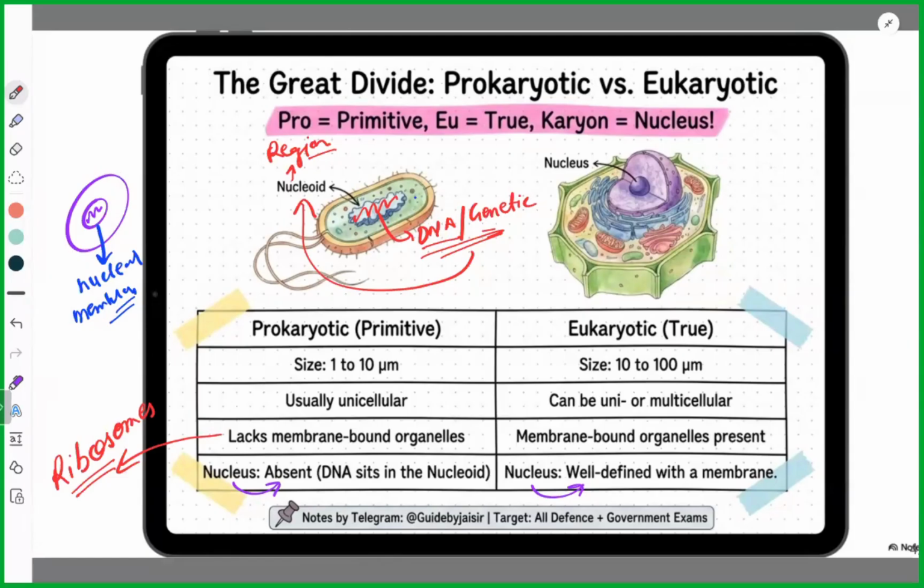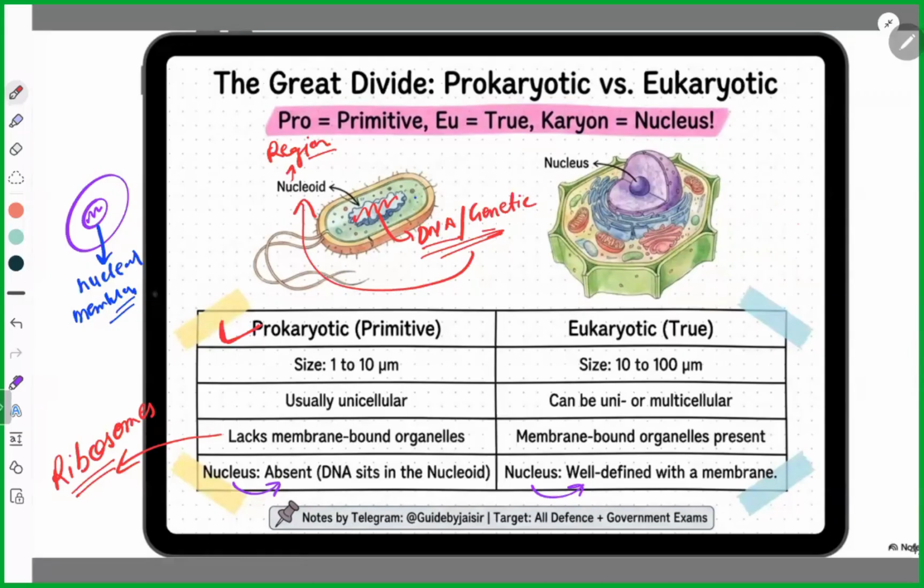Now, what is an organelle? Like, for example, if there is a huge factory, and in the factory there are different departments. Those departments in a cell are called organelles, and the factory is the cell, where different departments have their own role and functioning. But those departments are not present in a prokaryotic cell. Got it?